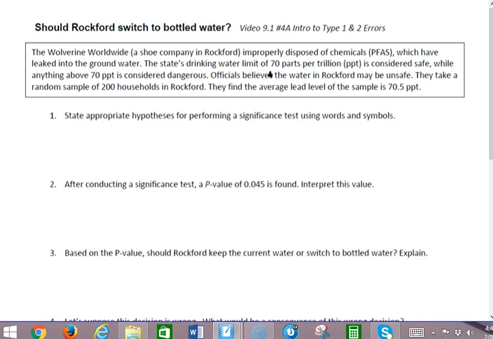They take a random sample of 200 households in Rockford. They find the average lead level, so I guess that's what the PFAs are. The average lead level of the sample is 70.5 parts per trillion. So what are the appropriate hypotheses?